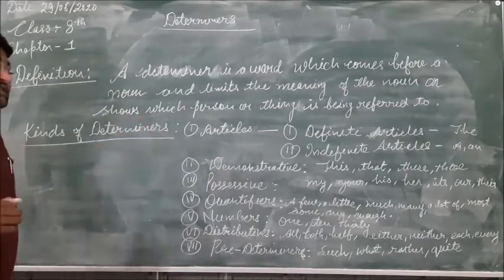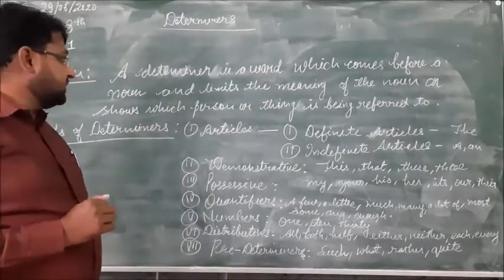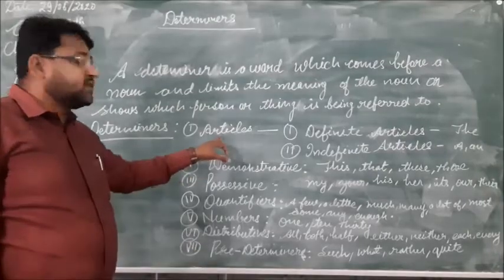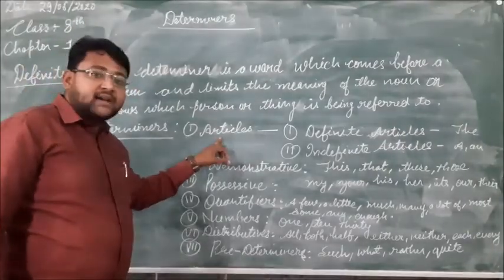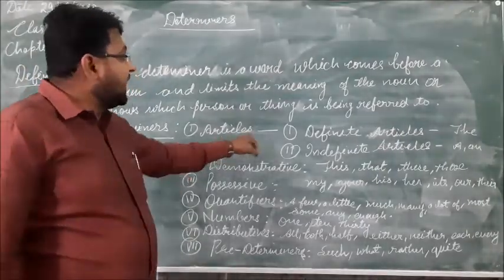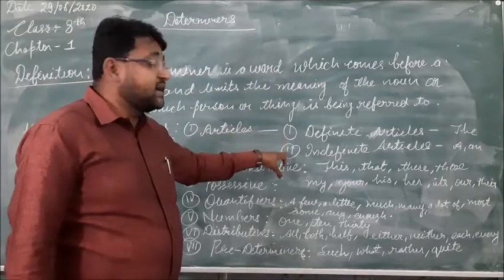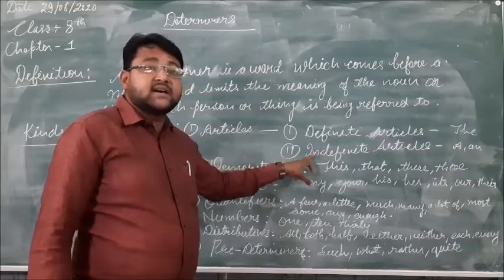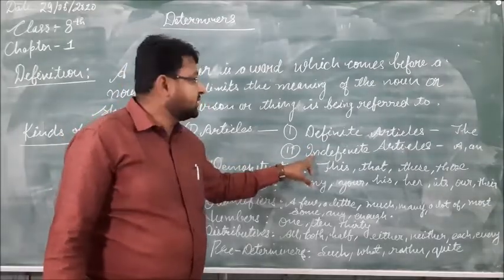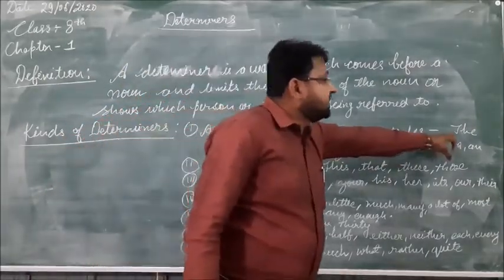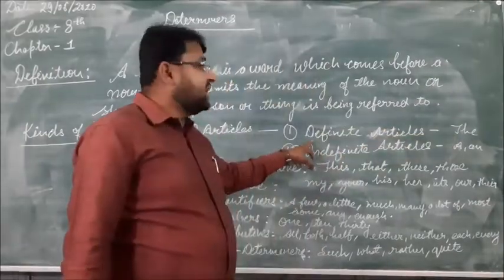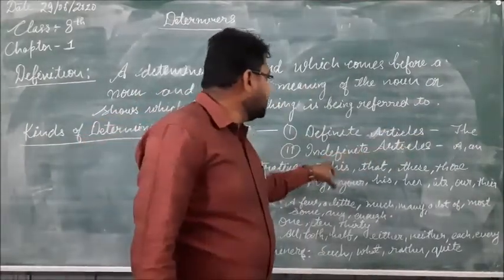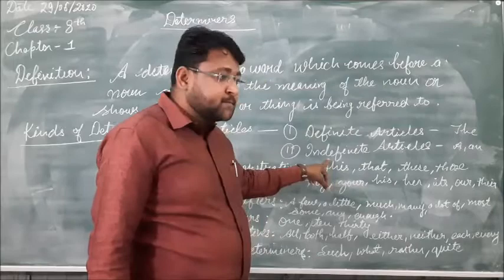Here 7 kinds of determiners are given. First is the article. Article is also a determiner, and article has 2 kinds: the definite article and the indefinite article. The is the definite article, a or an is the indefinite article.